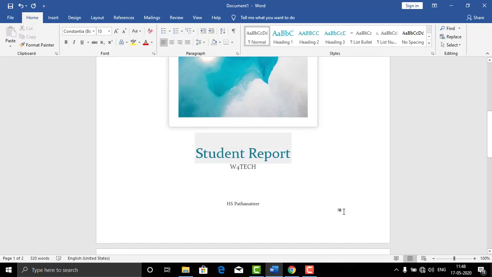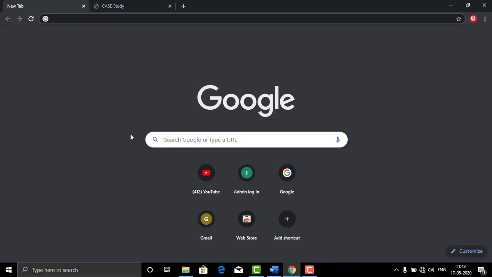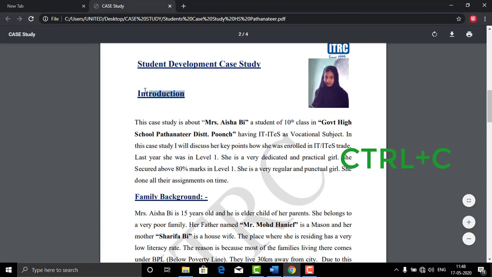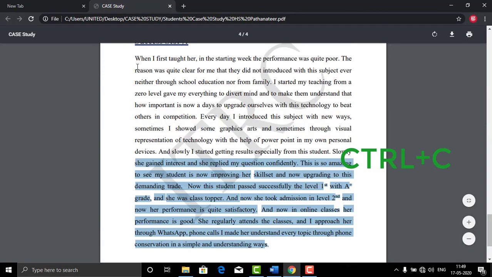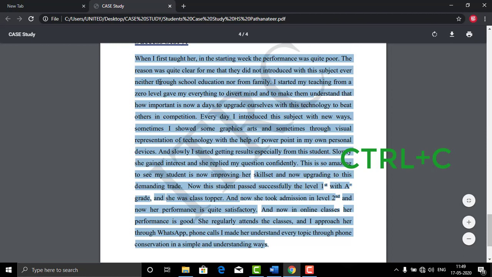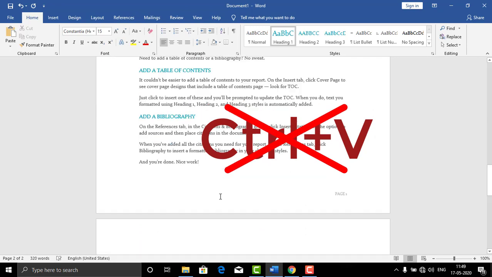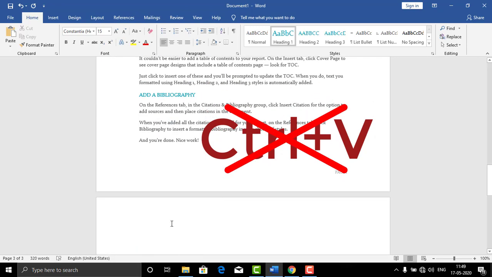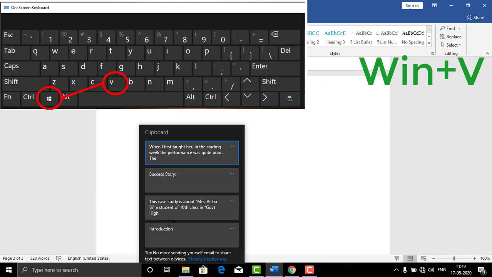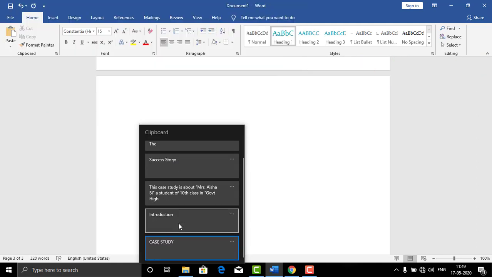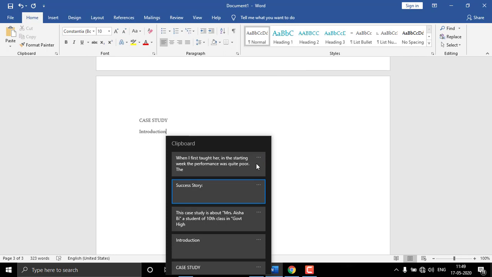So, for example, I am writing a report. Currently I am in Google Chrome browser and I am copying text from the internet. And I copied different parts of the text with Ctrl+C. Then I go back to my document, but instead of Ctrl+V, which would only paste the last copied item, I press Windows+V to access the clipboard history here. I can see all the entries I copied and I can select which one I want to paste.